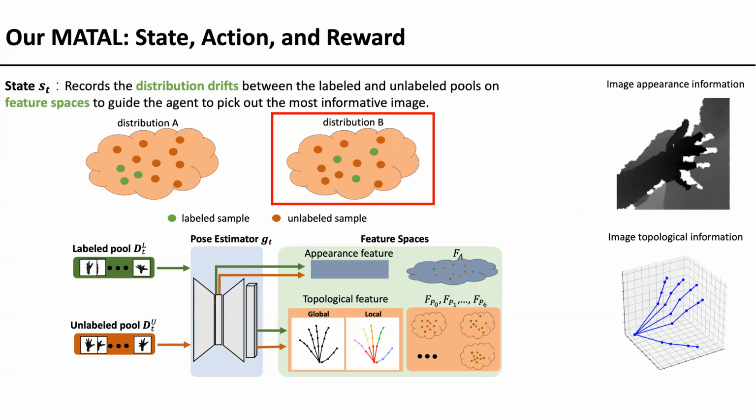Specifically, we build an appearance feature space and several topological feature spaces for pose estimation. The appearance feature records the characteristics of human body or hand shape and background. And the topological feature space records the global and local geometry information of the body or hand skeleton.